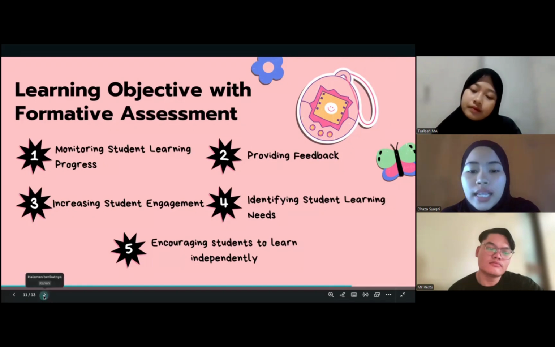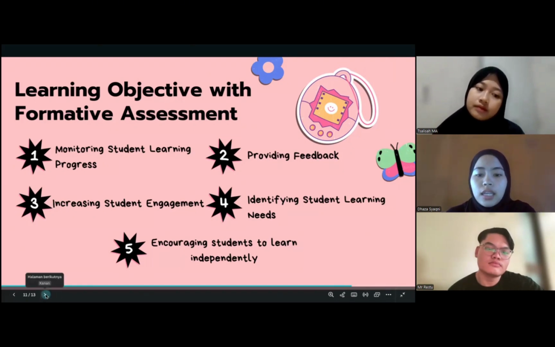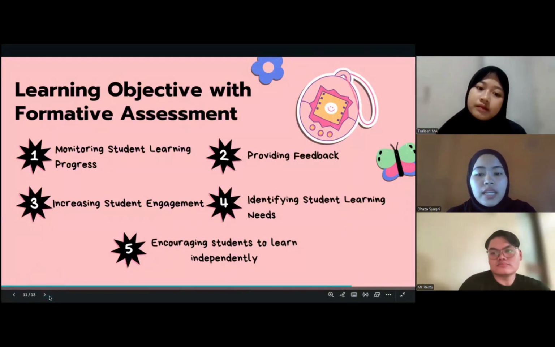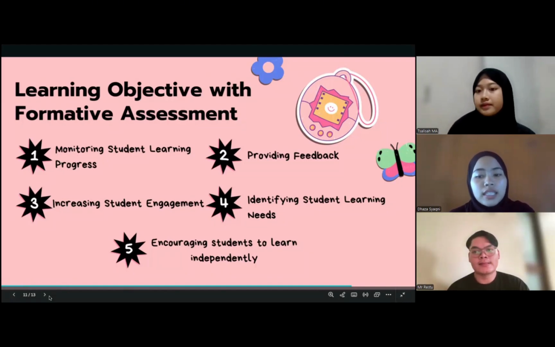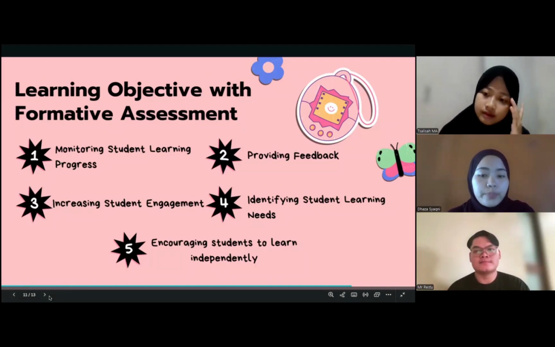The third is encouraging student engagement. It can encourage students to engage in learning because the process is interactive and reflective.